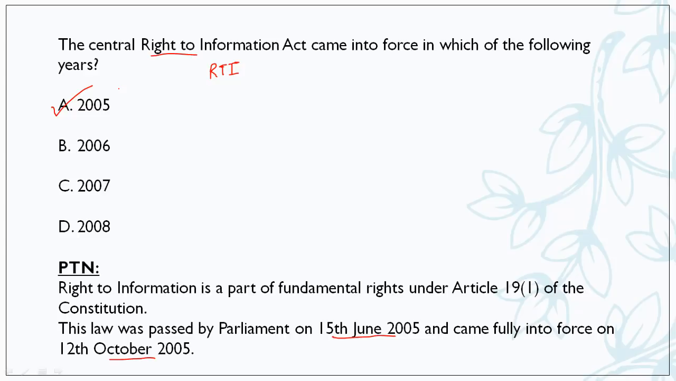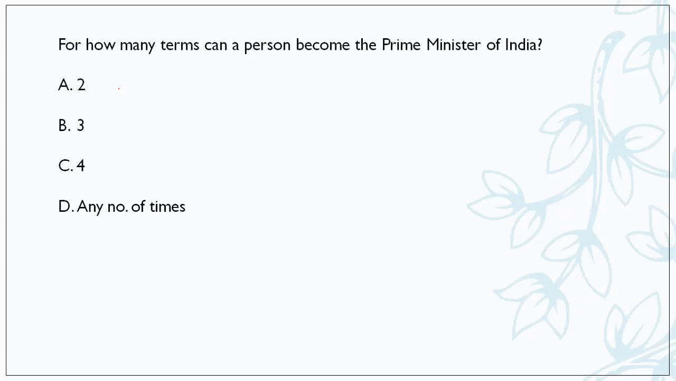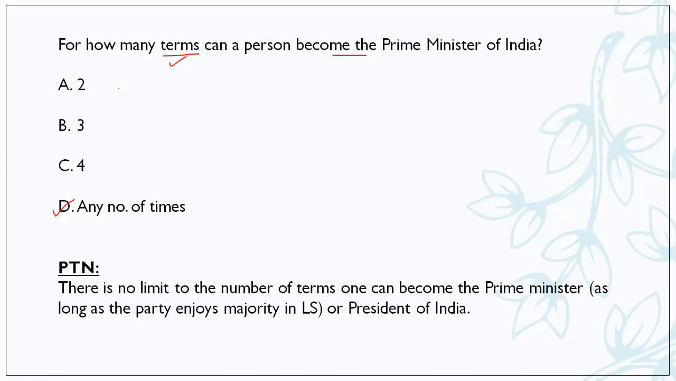Okay, moving forward. For how many terms can a person become the Prime Minister of India? So friends, here by terms I'm not asking the number of years. Terms means successive 5 years in office. So how many terms can a Prime Minister have? Friends, there is no limit. If a person enjoys majority in Lok Sabha and is supported by his party, he can be the Prime Minister of our country for as many years as he wants. Same is the case with the President. There is no limit to the number of terms one can become the Prime Minister as long as the party enjoys majority in Lok Sabha, or the same is applicable to the President.